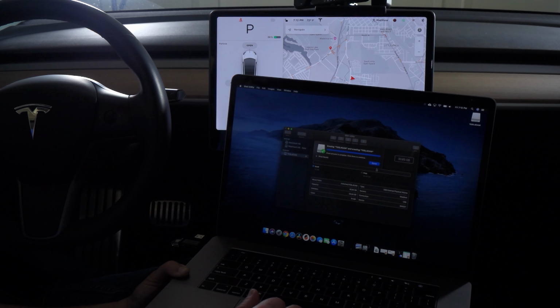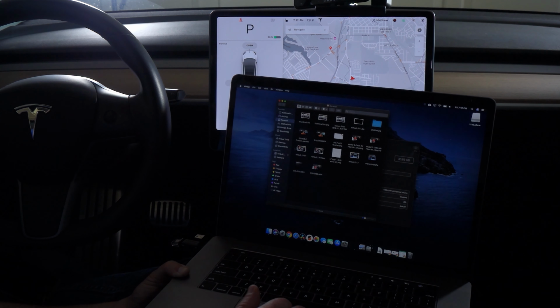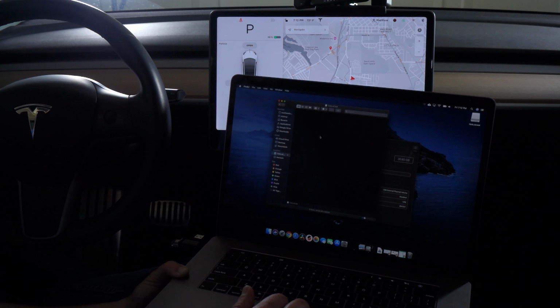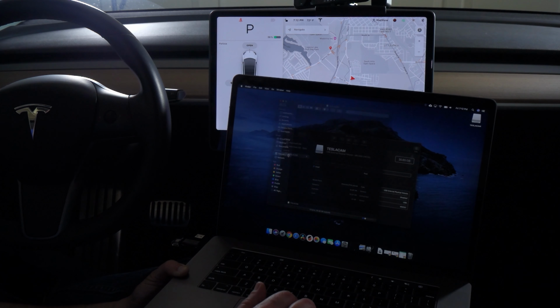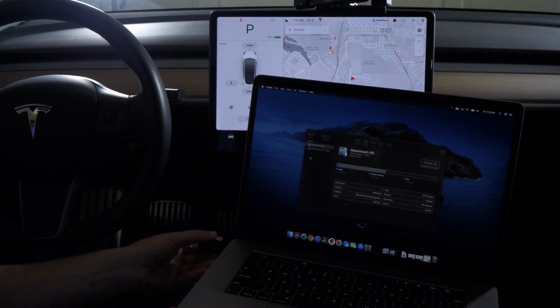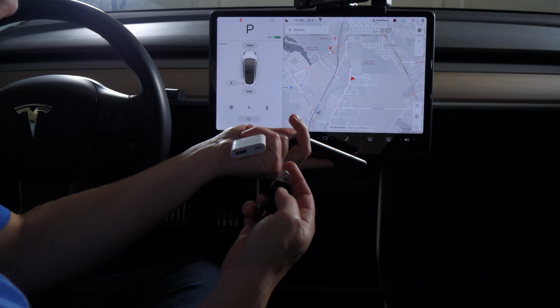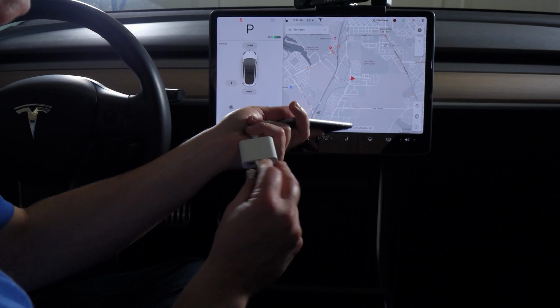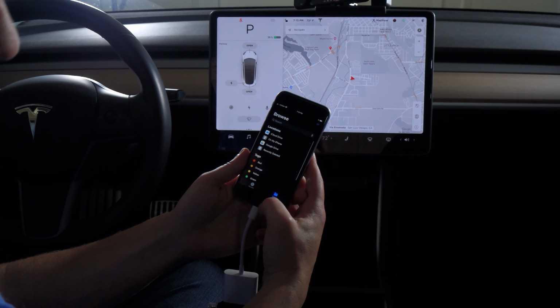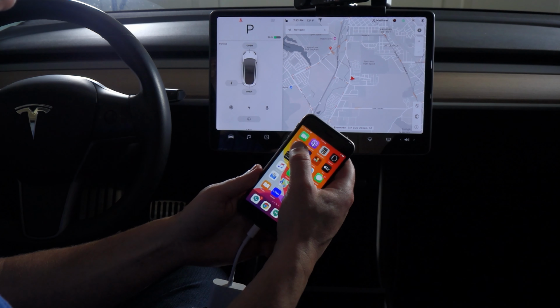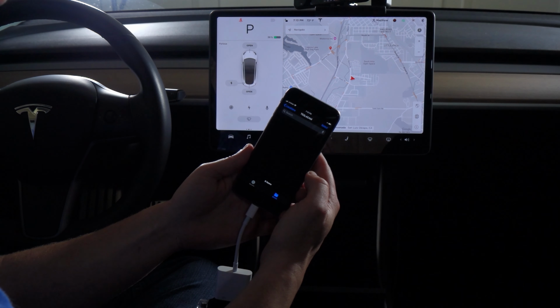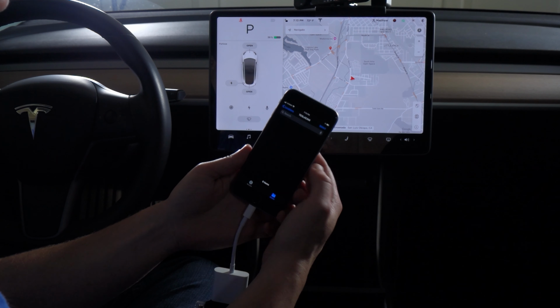All right, so the process is complete. Now you could go ahead and go into Finder and create a new folder here. But just to show that you can do it, we'll do it on the iPhone. So I'm going to eject, and we're done with the computer. So over on the iPhone, let's plug it in. All right, and we're in the Files app here. Go to the drive and see there's nothing in it right now.